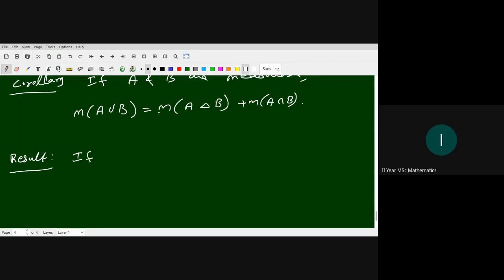If A is any set whose outer measure is 0, a set of 0 outer measure, then A is measurable.